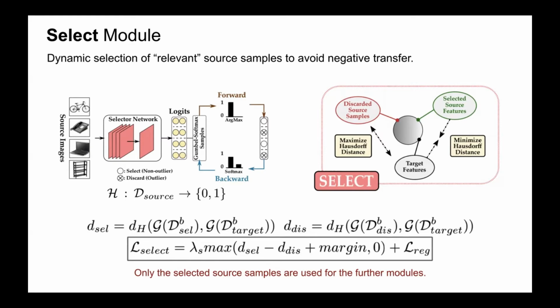The supervision to the selector network is provided by designing a triplet loss function, which tries to minimize the distance between the selected source samples and the target samples, while maximizing that between the discarded source samples and the target samples in the feature space, as shown here. The selected source samples are then passed on to the further modules.